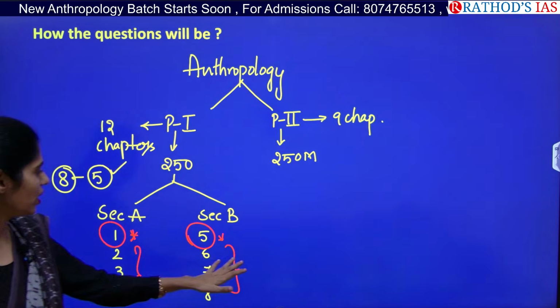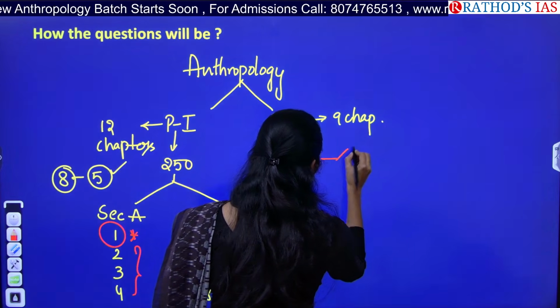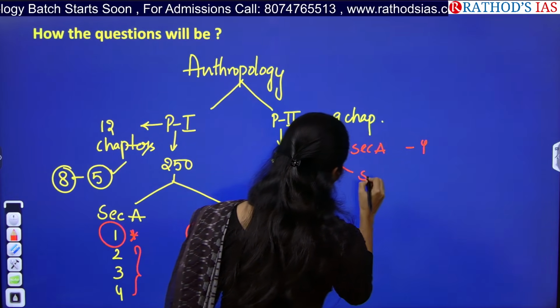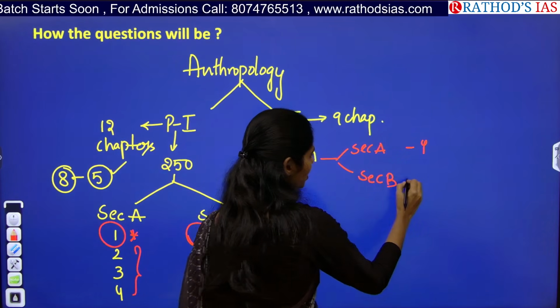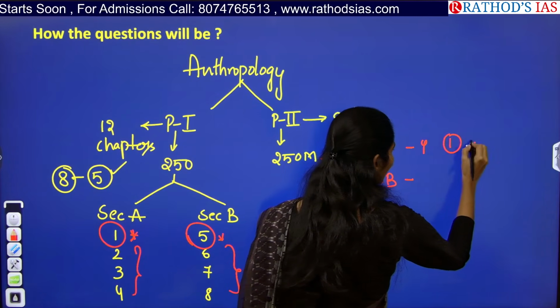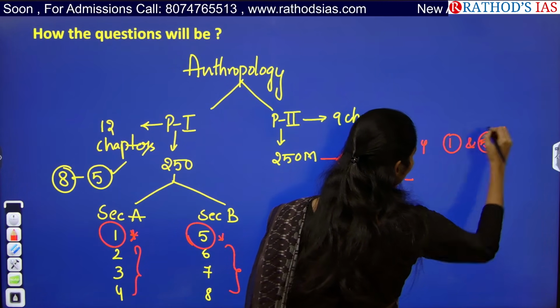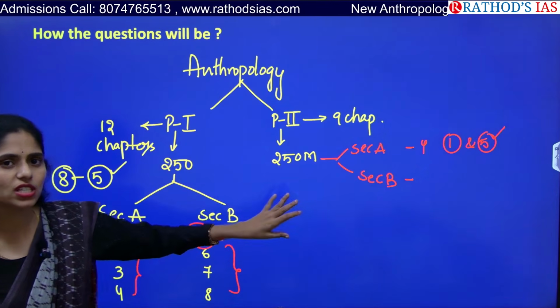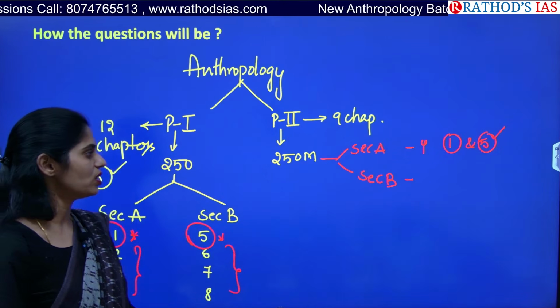In the same way here also, in section A you have 4 questions, in section B you have 4 questions, 1 and 5 are compulsory. Okay, and you have to write at least 2 questions from the 2 sections, and 1 question you can select from section A or section B.